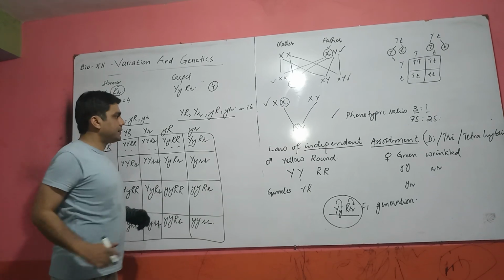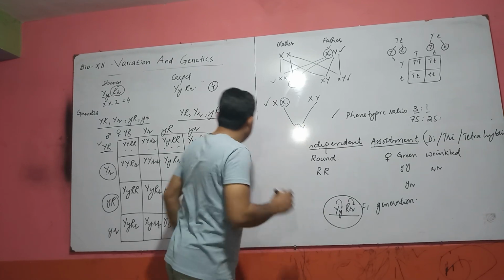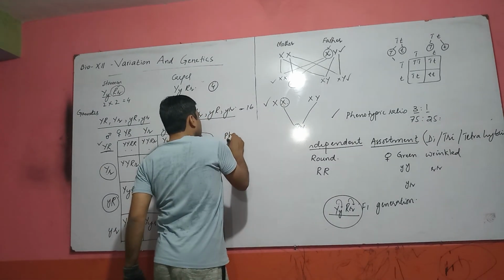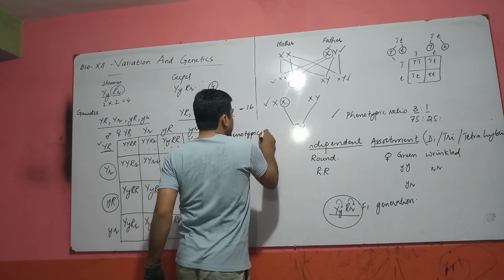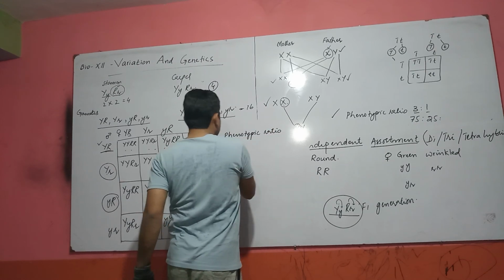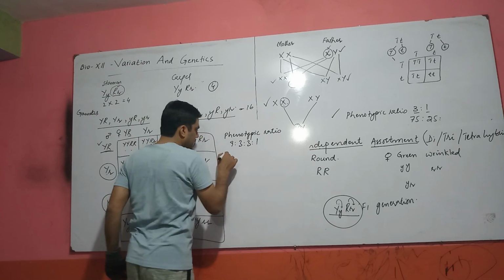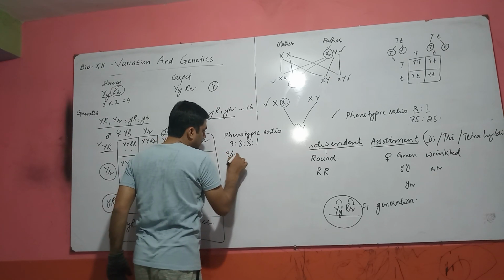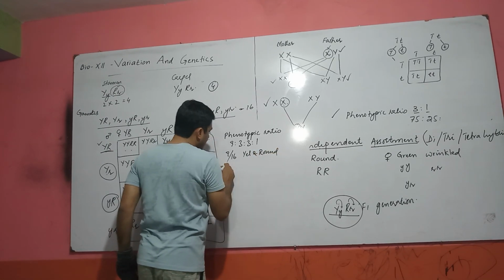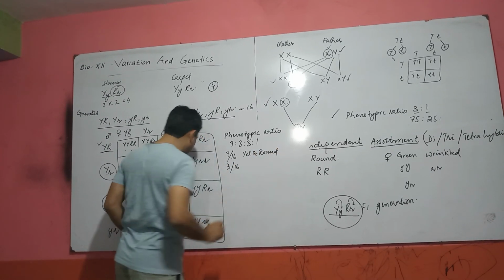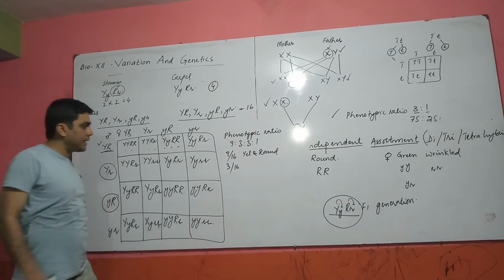For example, first of all, according to Mendel, the phenotypic ratio of a dihybrid cross is 9:3:3:1. Means 9 out of 16 are yellow and round. 3 out of 16, as I told you earlier, the possibilities of a baby are 16 types.